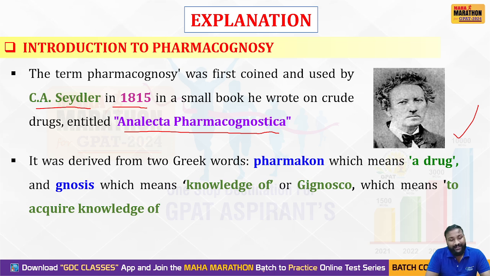Pharmakon means drug and gnosis means knowledge. So in a single phrase, we can say it means acquiring the knowledge of crude drugs. This is the answer and explanation of the second question. We'll move to the next question, the third question of this test series.